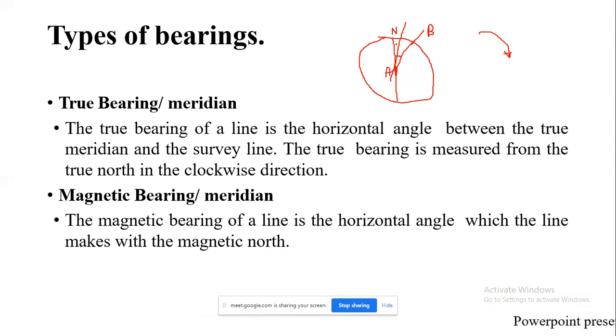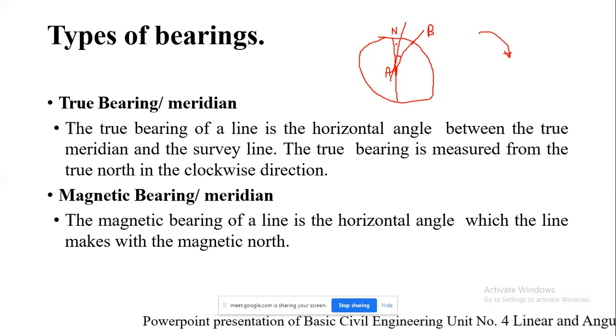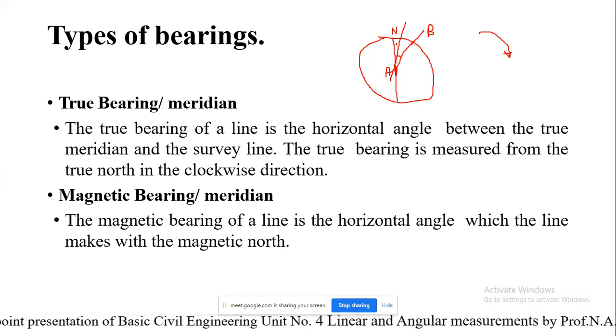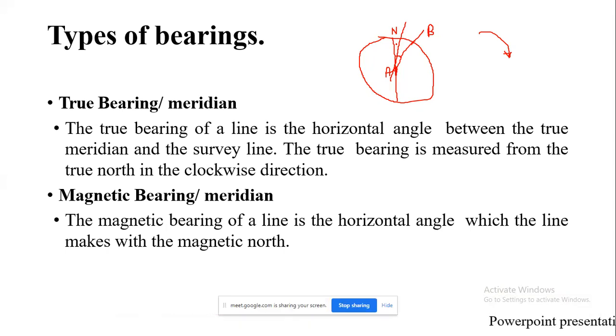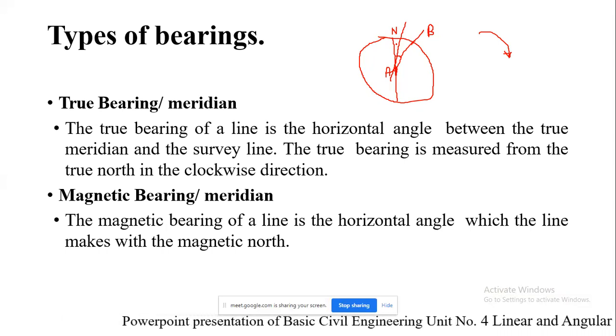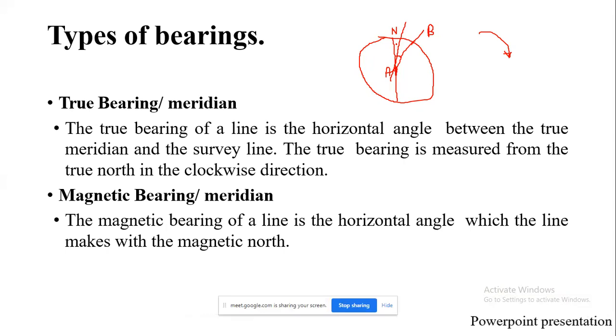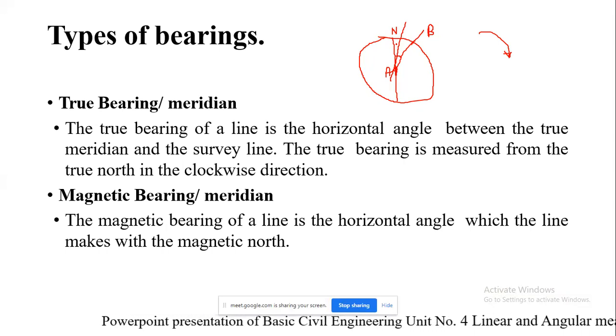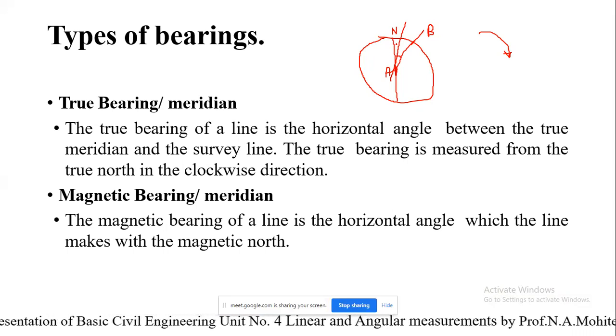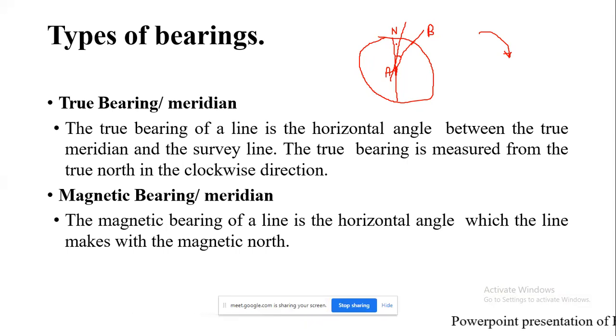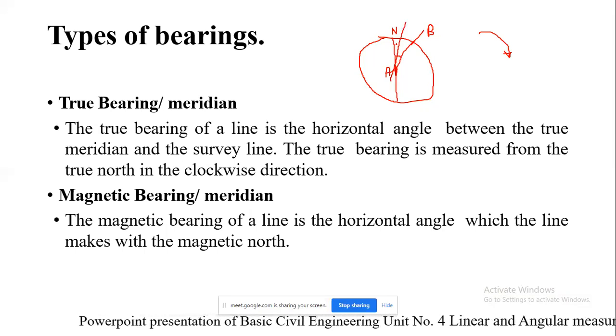Magnetic declination is indicated with respect to the true meridian only, whether it has been inclined towards the west side or towards the east side. We will get that doubt cleared during the solving of the example, and you will get the concept clear of what magnetic declination means. So these are the types, and another type, as I told you, is the arbitrary meridian, and the next one is the grid meridian. Basically we are going to focus on these two, true bearing and magnetic bearing.